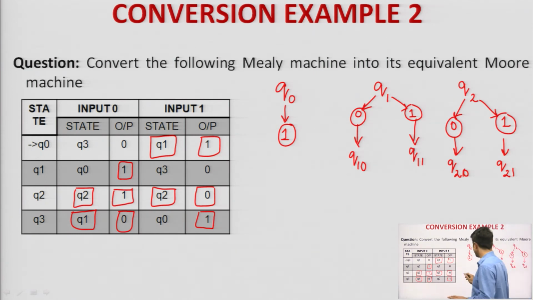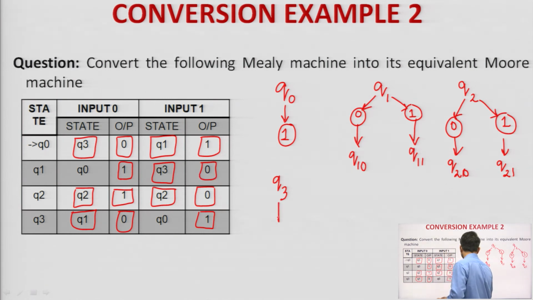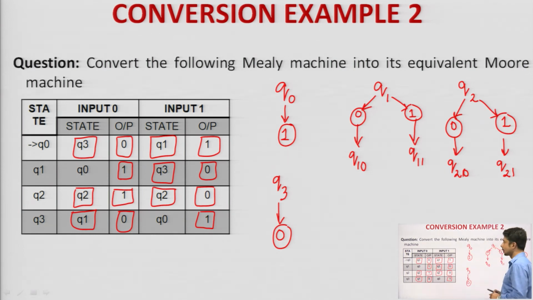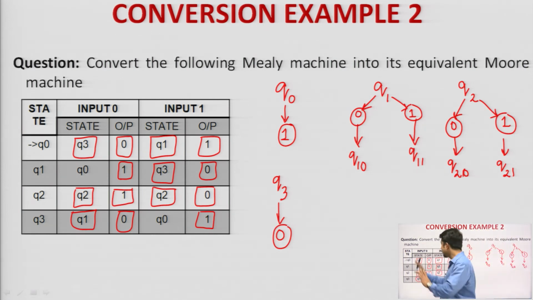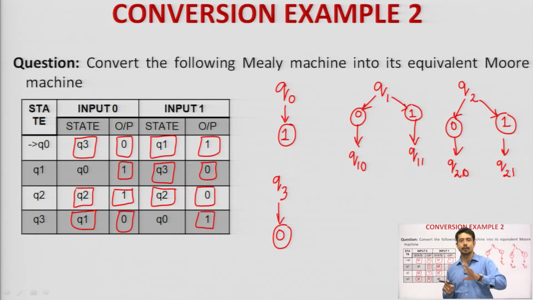Now, I can move on to Q3. If you look into Q3, Q3 is having one output as 0 and another output as 0. So Q3 does not have any problem. Q3 is having 0 only as the output. So overall we got this particular scenario and we have justified step number 2 and step number 3. So what is finally remaining? We just need to fill up the table right now.